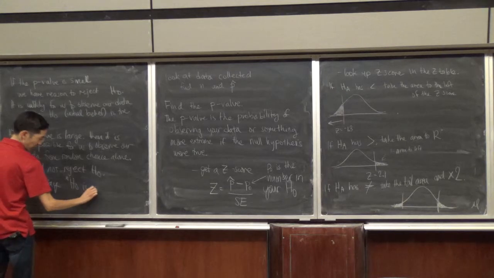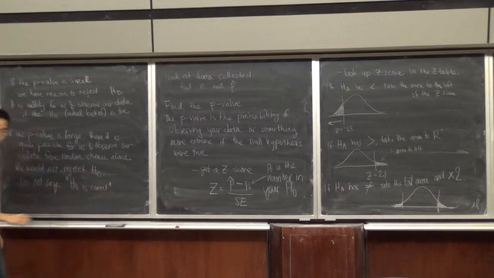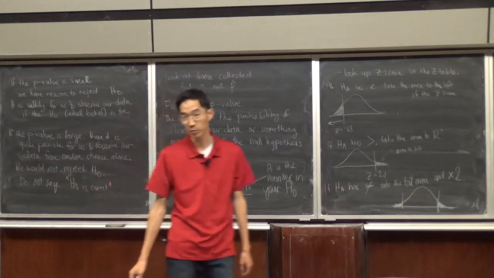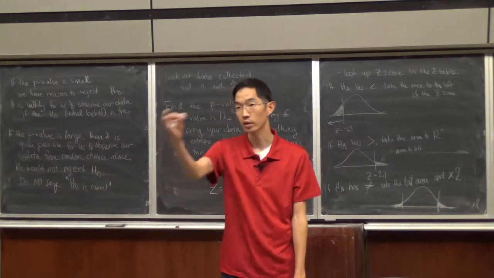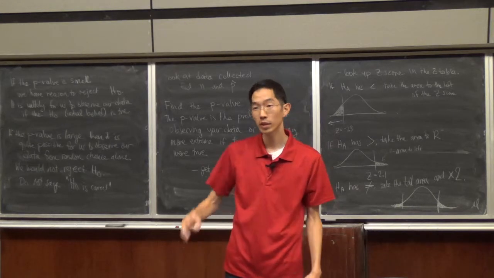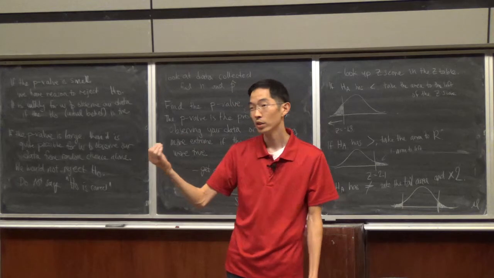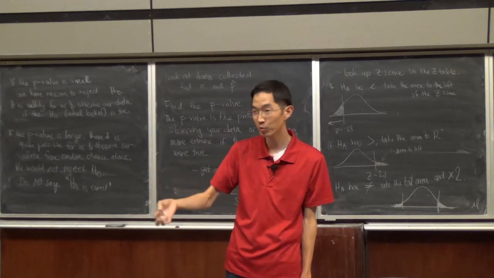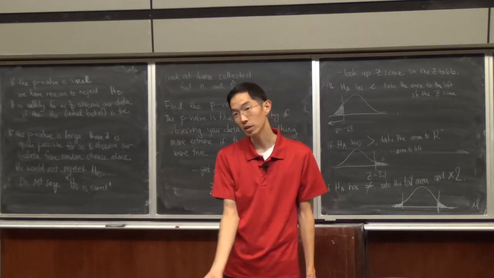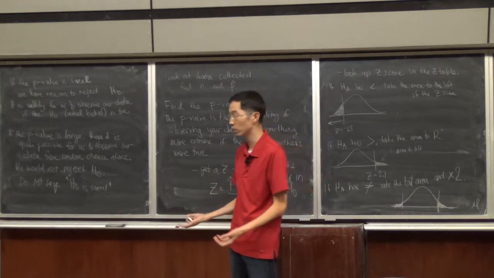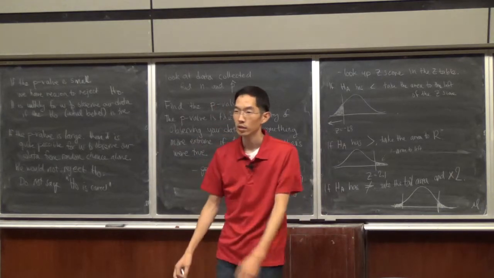Maybe I'll write, do not say H0 is correct or H0 is true, because we don't know that. What's the only way for us to determine if the island truly is 50% male and 50% female? We would have to look at the entire population. The only way for us to know if p, the population proportion, is 50%, is to look at the entire population. But we're going to assume that the entire population is too big for us to directly observe.